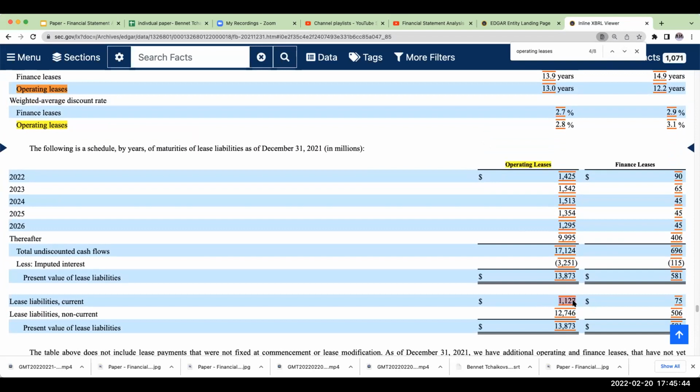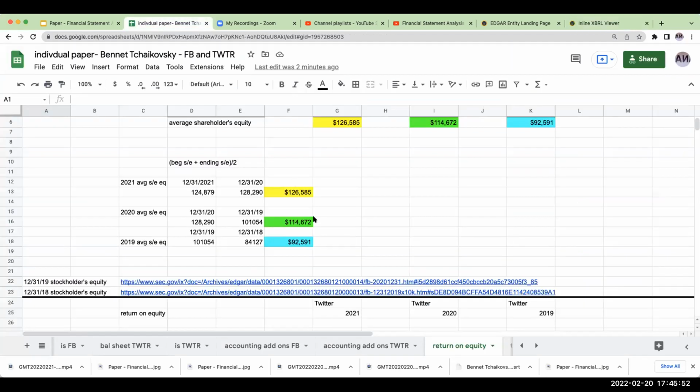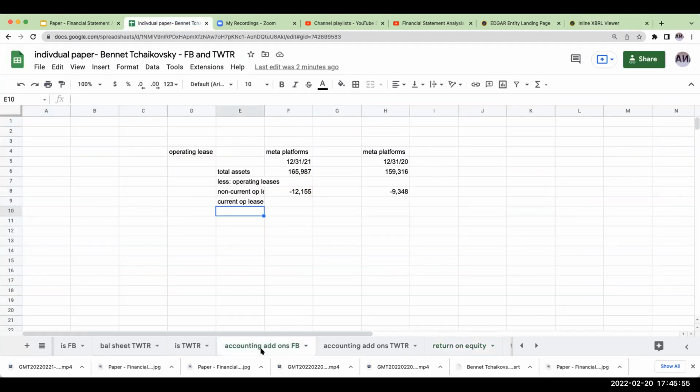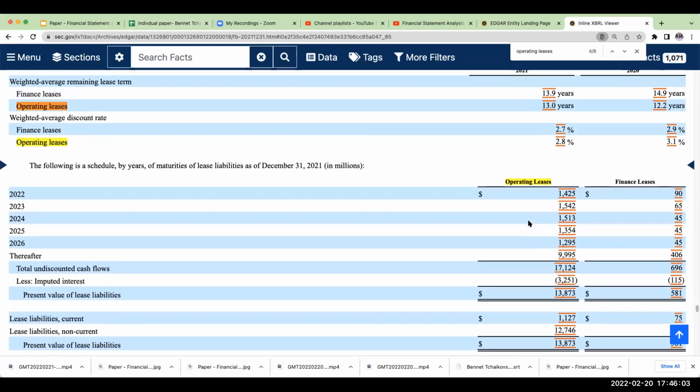So by going through over here and looking at the present value of the lease liabilities, let's see if these numbers match up. So over here, we had our accounting add-ons. We had 12,155,000,000. Let's see where we can get that one around. Oh, let's see here. Okay.